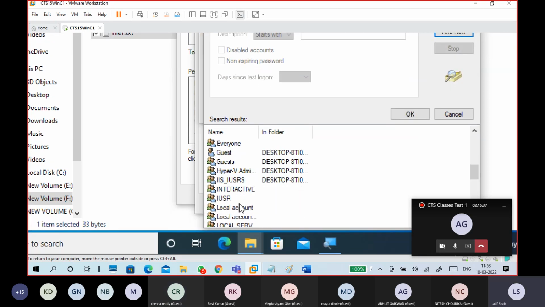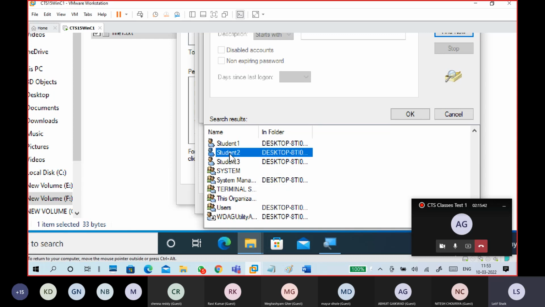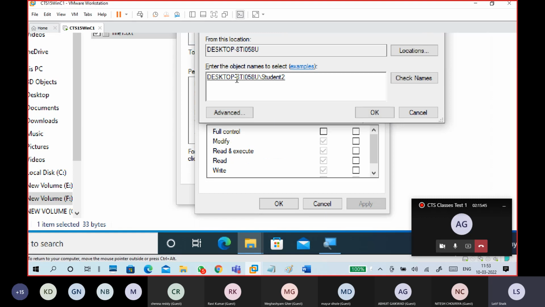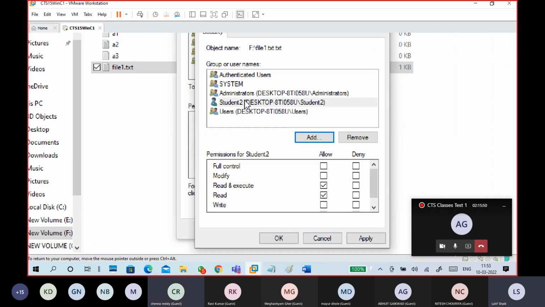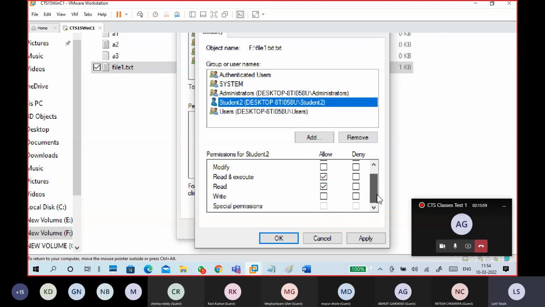You'll find the different user and group list here. So this is my student 2. Otherwise you can type here also, no problem. Click OK. Then can you see student 2? Click on student 2, make sure it is blue in color. Now can you see the read option is enabled.